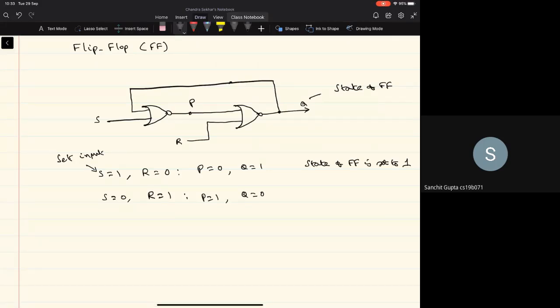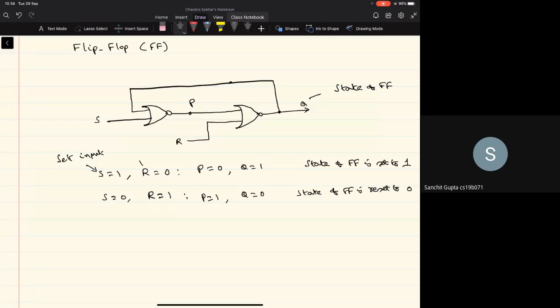Now, what is happening here? Whenever S equal to 0 and R equal to 1, irrespective of the current value of Q, it will change to 0. So this operation is referred to as reset, where the state of the flip-flop is reset to 0.